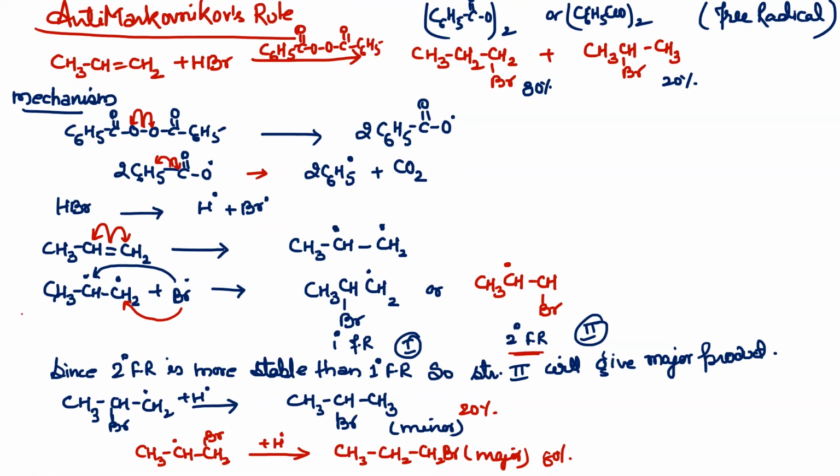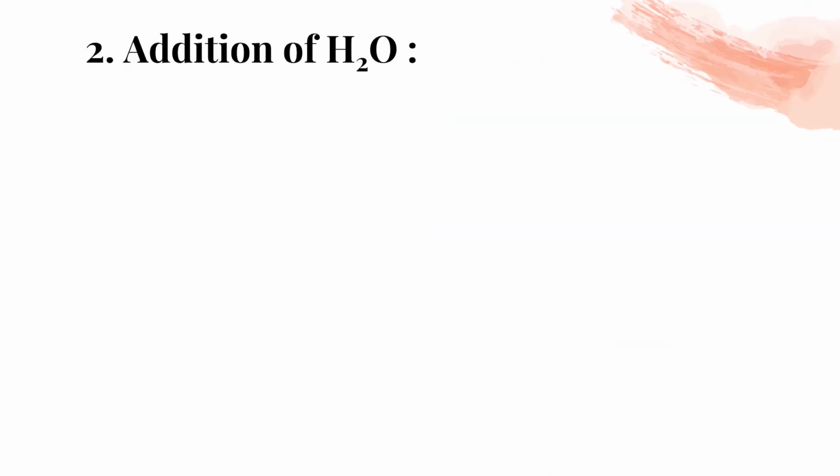So both the mechanisms are very important. It can be asked: write the Markovnikov rule with its mechanism, write the anti-Markovnikov rule with its mechanism. So you must know all this. Yes. Okay, next, move on.